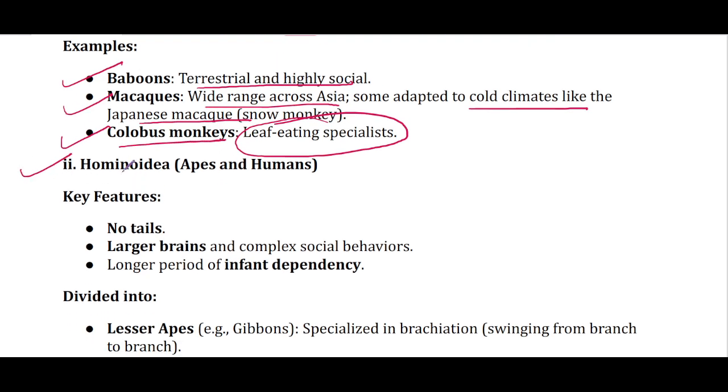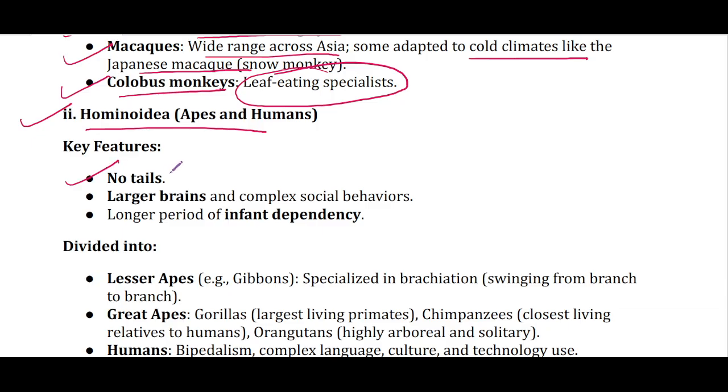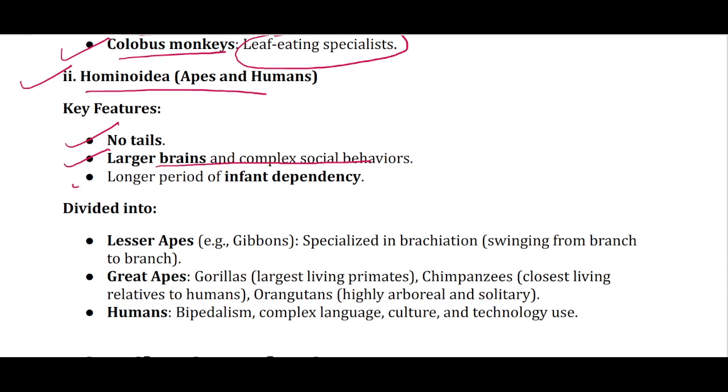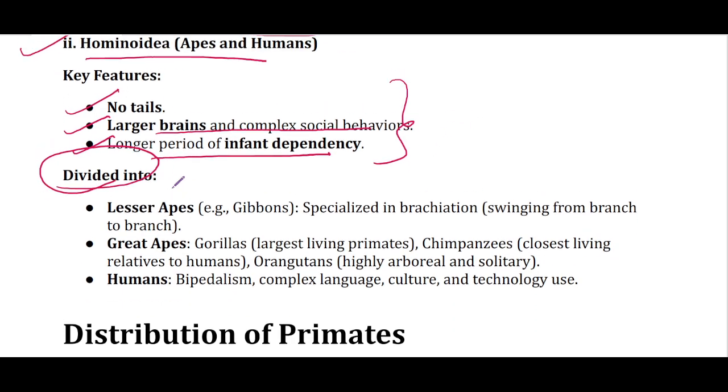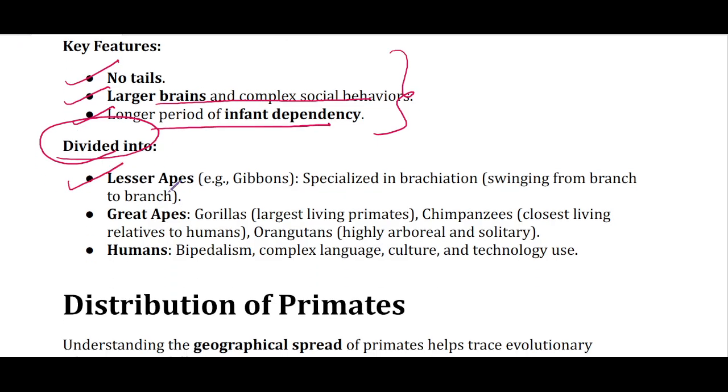Now, the second group is Hominoidea, which includes apes and humans. So here, key features: no tails, larger brains, and complex social behavior. And they have longer period of infant dependency and hence the social structure. Then Hominoidea, they are divided into lesser apes, which includes gibbons, which are specialized in brachiation.